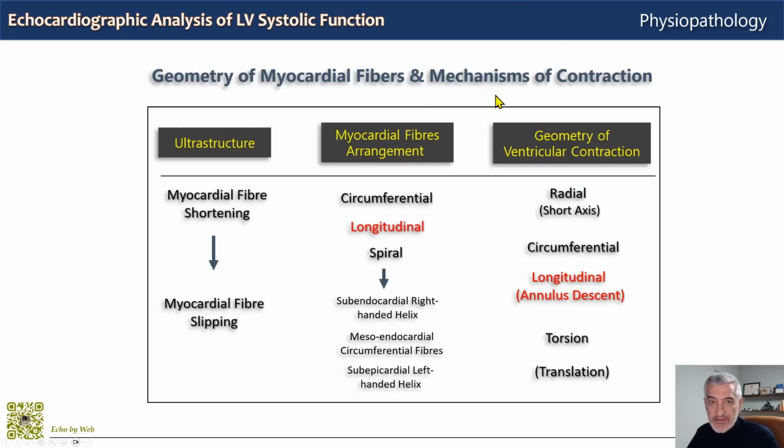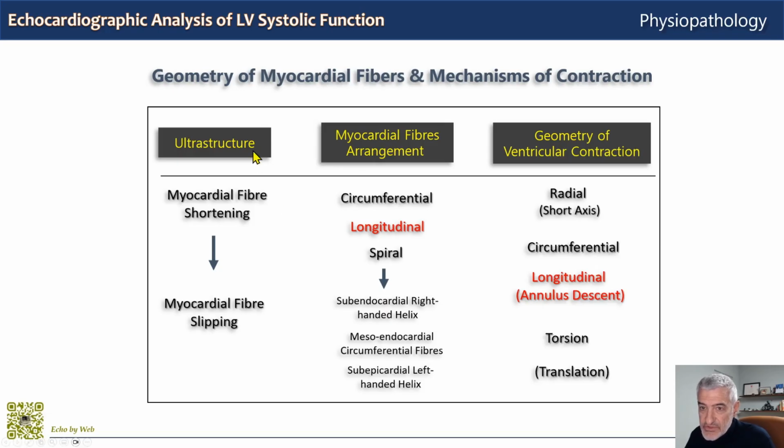Left ventricular systolic function, the function of the left ventricle, its contraction, is influenced by the geometry of the myocardial fibers and their arrangement. When we consider the arrangement of the fibers and their influence on the contraction mechanics, we have to consider three levels: the ultrastructural level, the macroscopic arrangement of the fibers, and the resulting geometry of ventricular contraction.